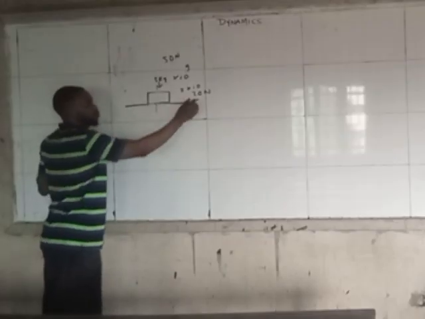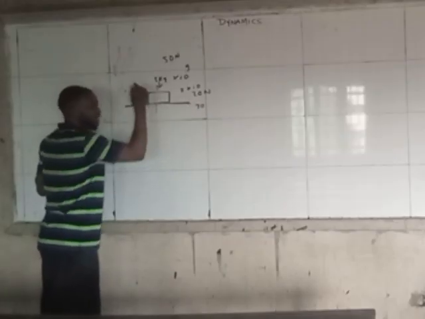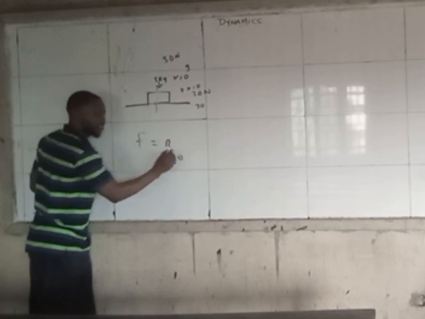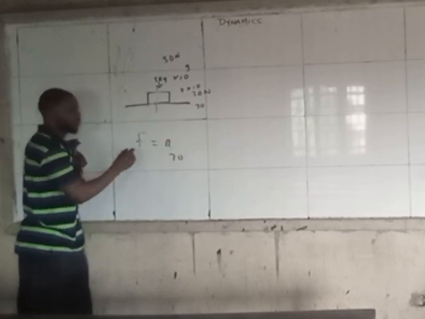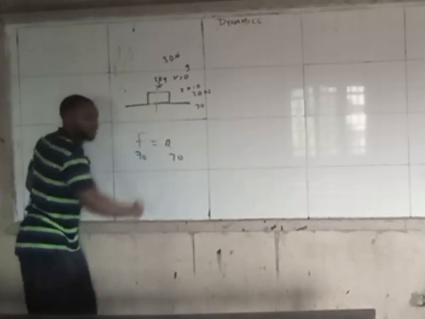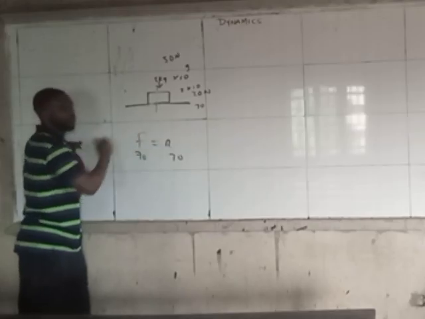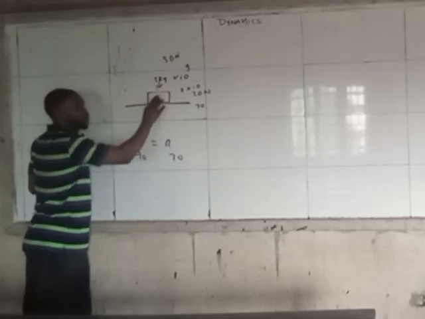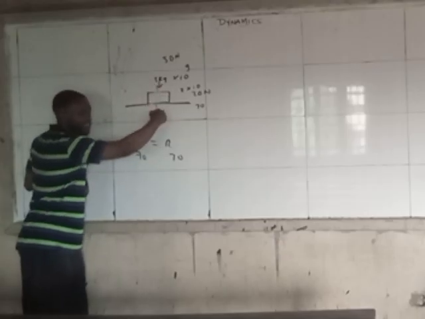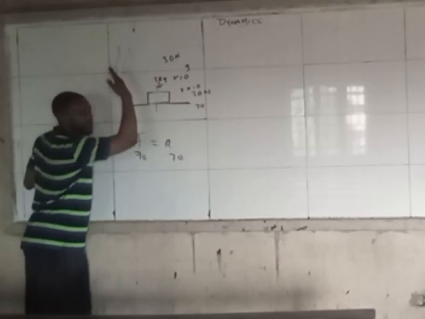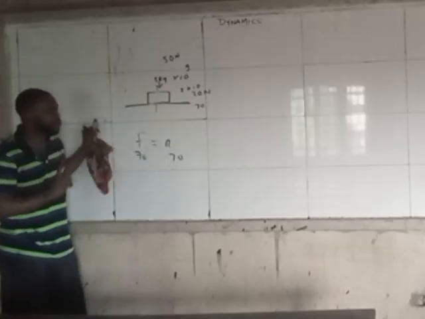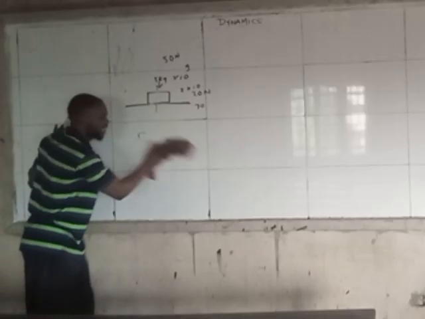Since 50 plus 20 is 70, the normal reaction will be 70, since the total force going downwards is 70. The person's weight is 50 Newton, this one is 20 Newton, so the ground is exerting 70 Newton back. But this is not what we are looking at once we hear there is movement.